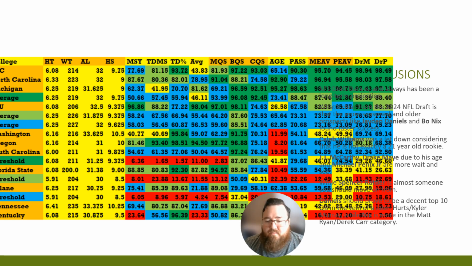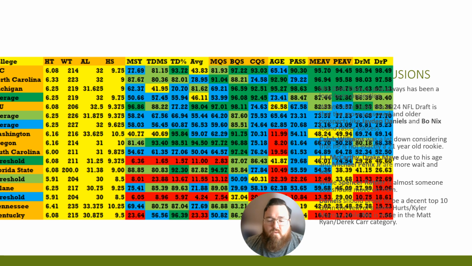JJ McCarthy, Drake Maye, due to his age, and Michael Penix Jr. are more wait and see. Drake Maye is younger. He's 22 years old, and due to that, you kind of have to give him a little bit more time to develop. Again, when quarterbacks enter and start at 21, 22 years old, most of them struggle, if not are terrible, in terms of their first 2 seasons, or first season especially. So you can't really judge them that harshly.